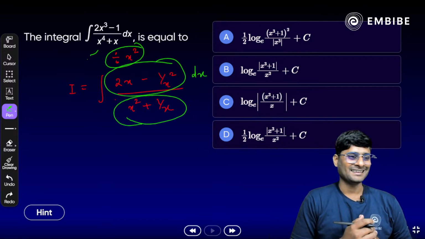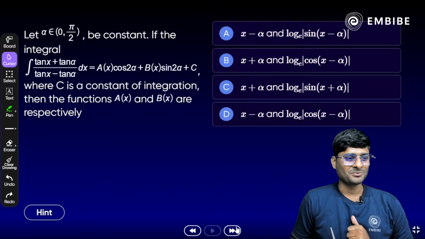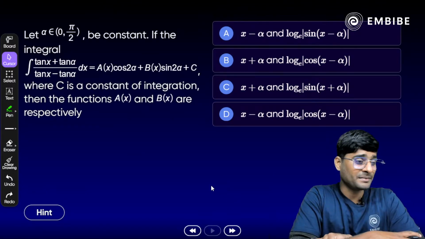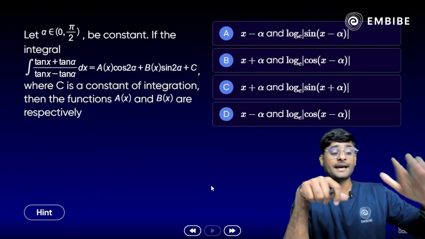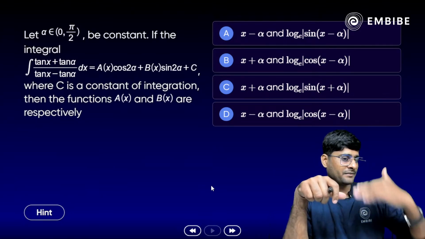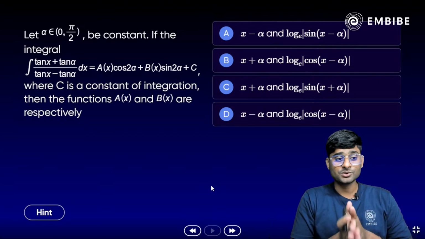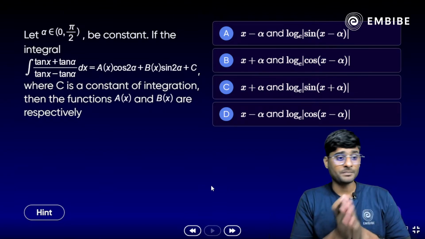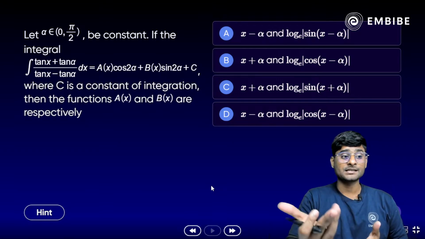Yes. Now one last question. Yes, this is also a question for you. Alpha belongs to 0 to pi by 2. Let C be a constant of integration. The integral of (tan x plus tan alpha) divided by (tan x minus tan alpha) dx is equal to A(x) cos 2 alpha plus B(x) sin 2 alpha plus C, where C is the constant of integration. Then the functions A(x) and B(x) are respectively.